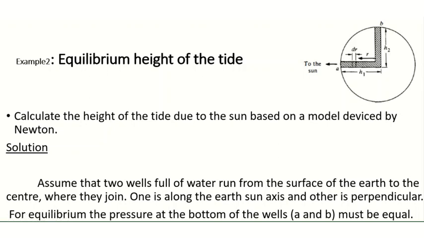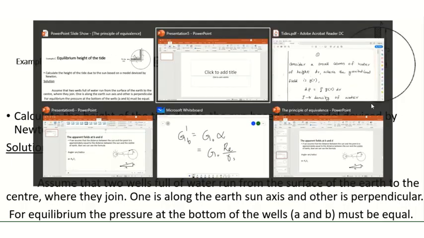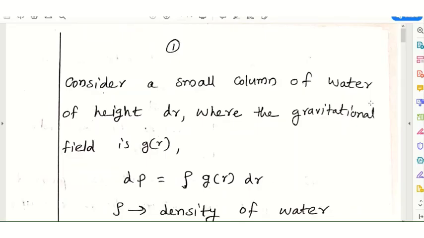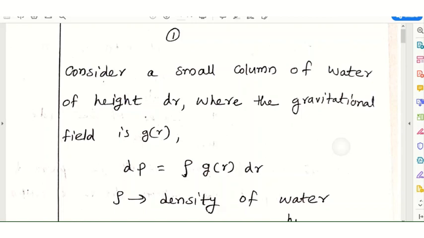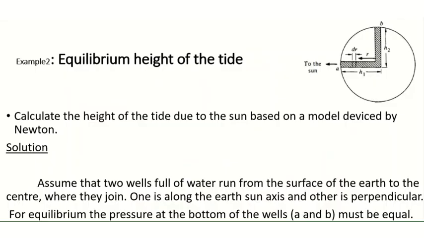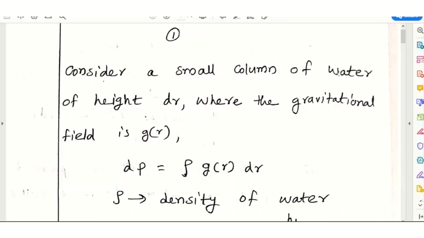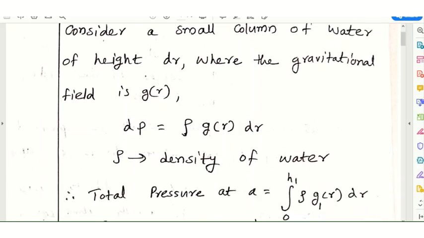After these two assumptions, we go to the derivation. We consider a small column of water of height dr. Considering this small column, the gravitational field is g of r, then the pressure due to this water column is given by dp equals rho into g of r dr, where rho is the density of water.